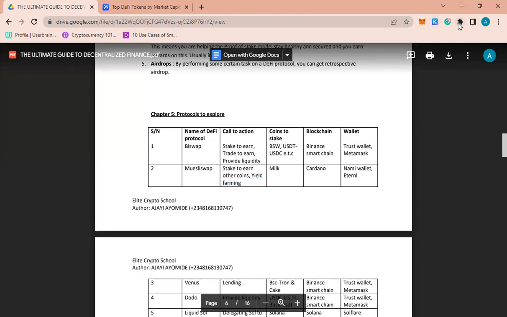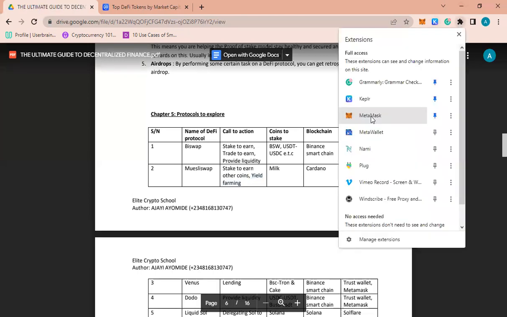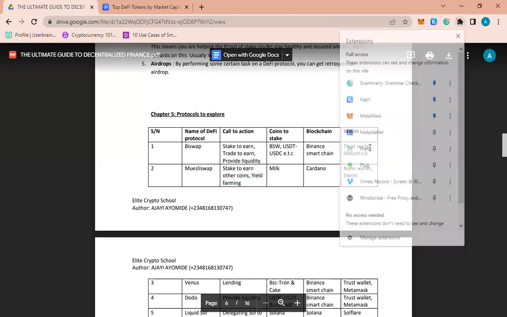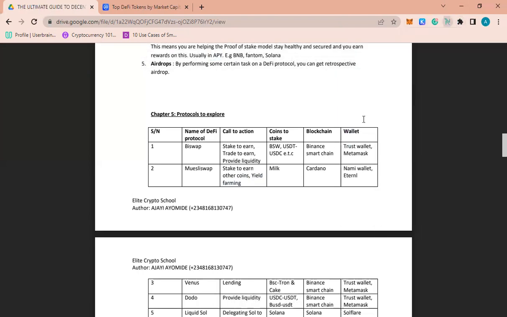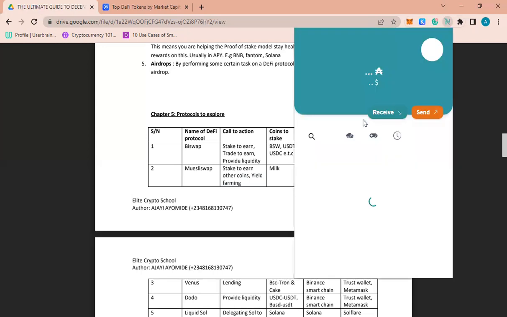Let me show you how it's used. This is Nami wallet. So Cardano also has Cardano Nano. I've shown you the image in the previous video. It works majorly if you have a desktop or a laptop.